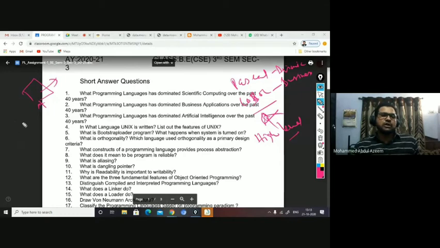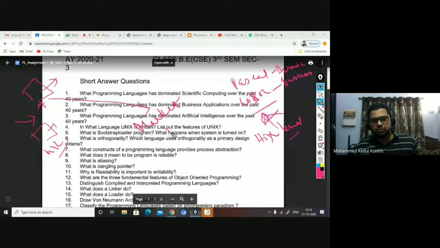Of course, all these people were well aware of the machine structure, so they didn't have a problem programming in machine language. That was fine. But then when people thought that computers should be brought into the market and made available to every user, I mean, a person who may not know the computer and computer languages should also be able to use that computer.